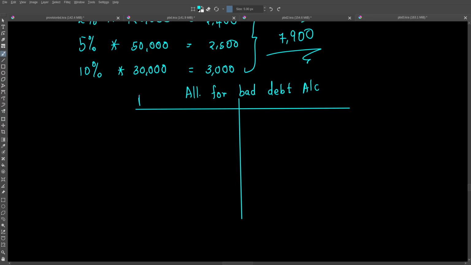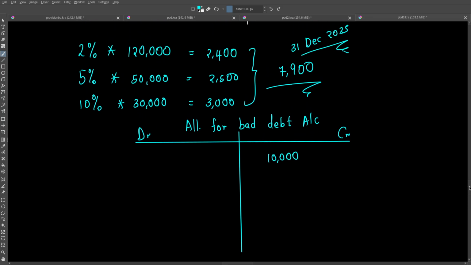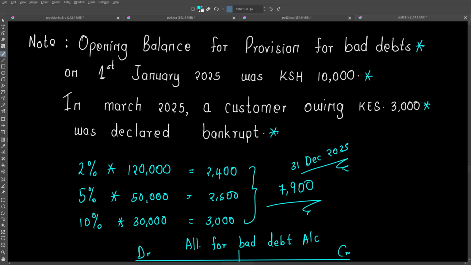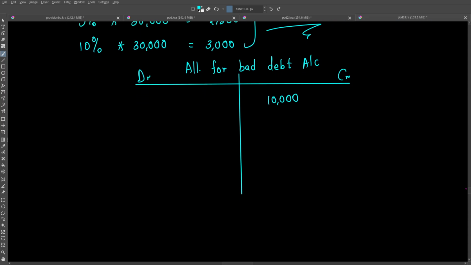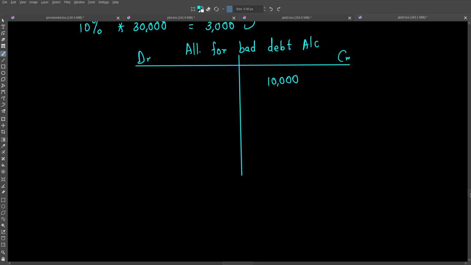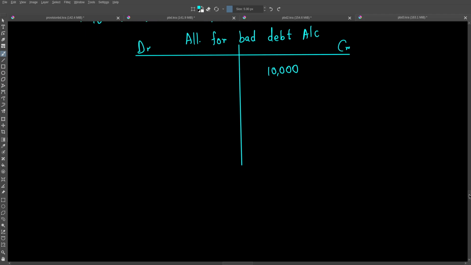We have debit, we have credit here. We are told we have an opening balance of 10,000 in this account as at 1st January 2025. And then we are told in March 2025, a customer owing 3,000 was declared bankrupt. So that means they are not going to pay us. So we need to write off this receivable of 3,000.